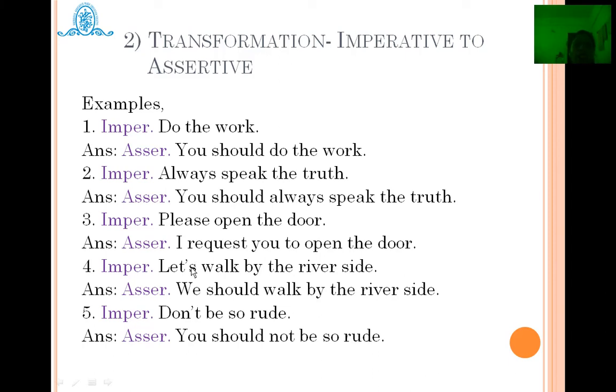Now let's type of sentences are also considered as imperative. "Let's walk by the riverside." Generally the sentences starting with let's in imperative form can be transferred into assertive form by using we. That is, "We should walk by the riverside." Next, "Don't be so rude." In assertive form, "You should not be so rude." So these are the rules for imperative to assertive without changing the meaning of words.